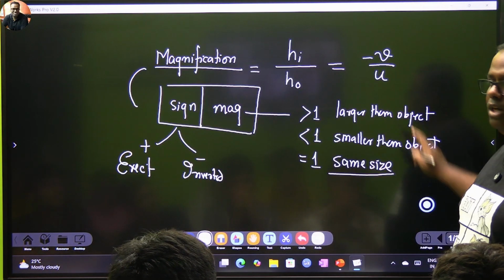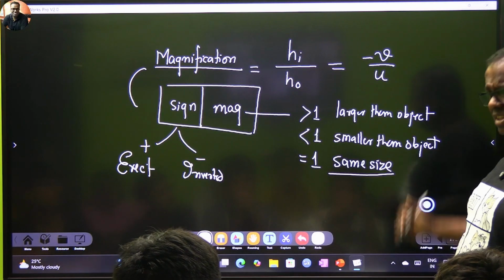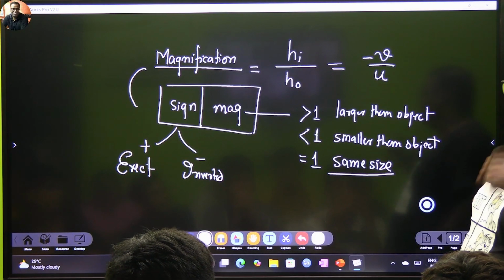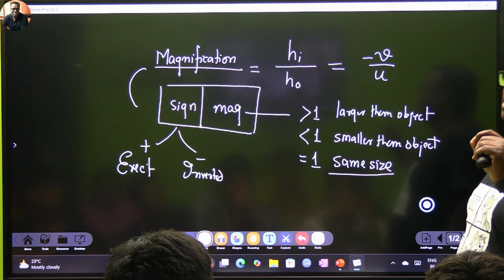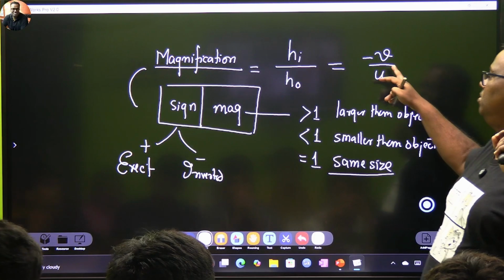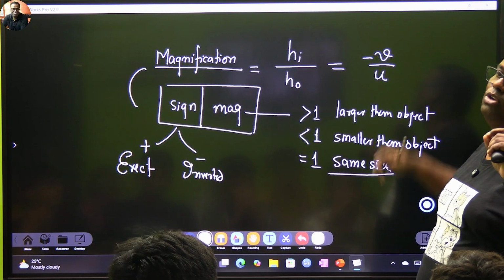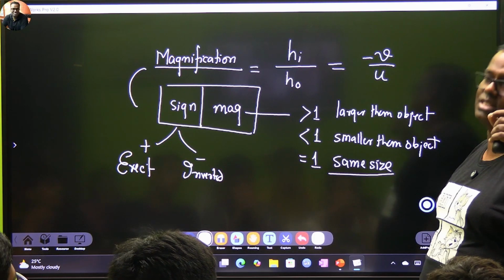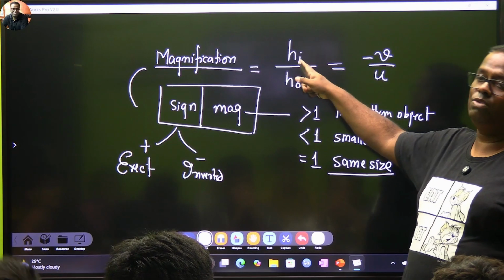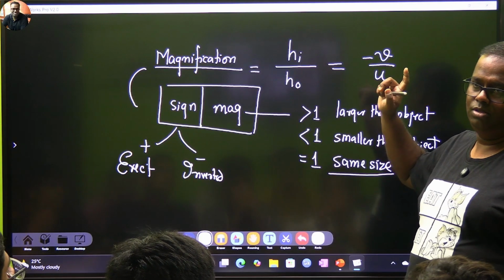If you have any doubt, the same thing we will repeat in lenses also. Remember, when you are going for magnification, in the case of mirror, we have a v negative out here. This negative will not be there when we will be studying for lenses, right? However, it is always hi upon ho. Correct?